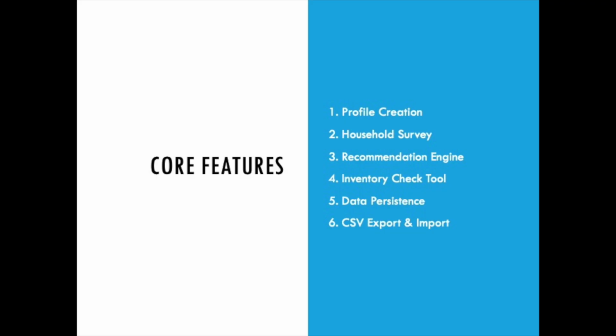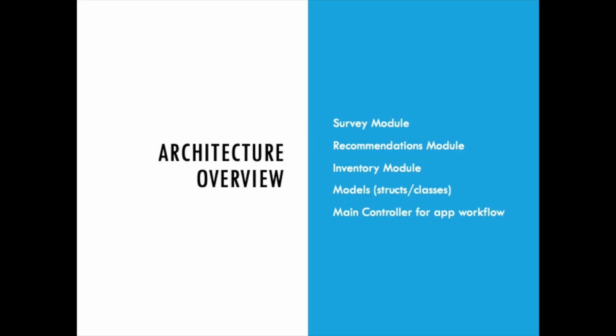SHAKEY is built around 6 key features: profile creation, the household survey, a personalized recommendation engine, an inventory checklist, data persistence, and CSV import-export. Each feature connects to its own module, making the program both organized and scalable.